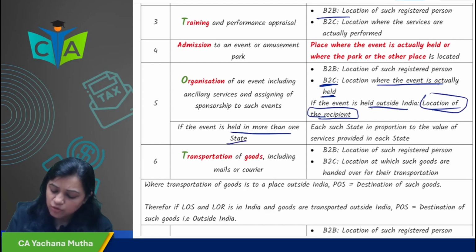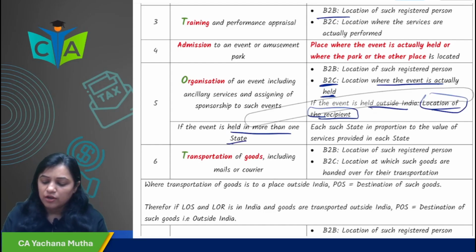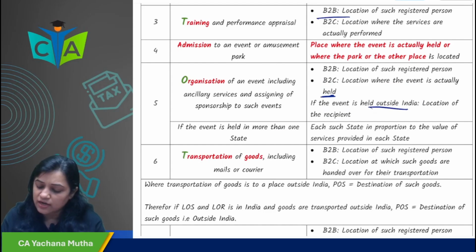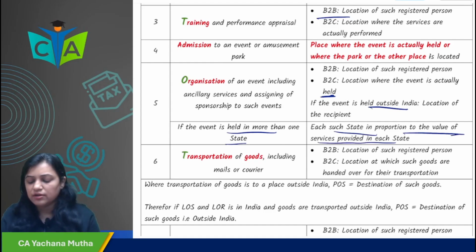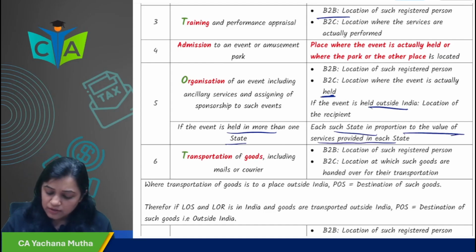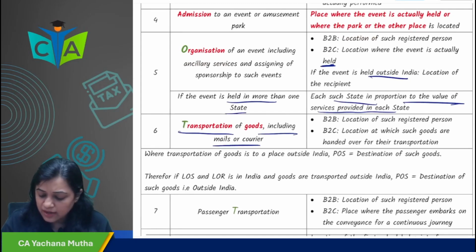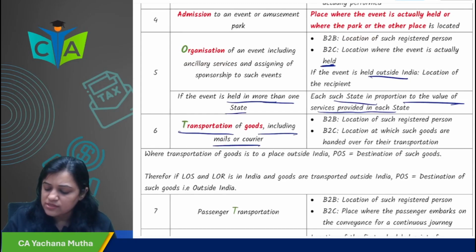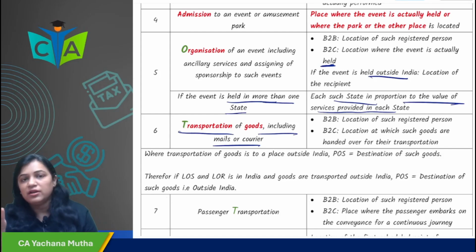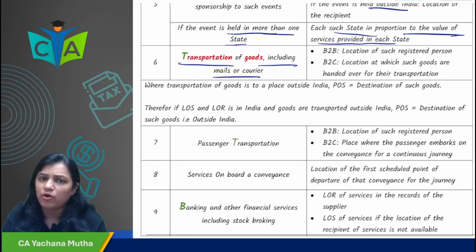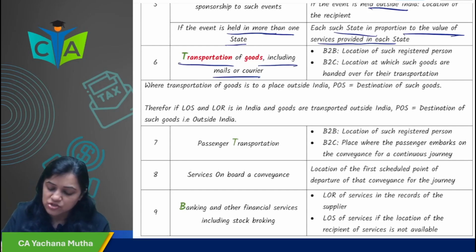If the event is held in more than one state, if more states are involved, then each such state in proportion to the value of service provided in each state would be the place of supply. So in case the event is held in more than one state, each state in proportion as per the contract. But in absence of contract, again in this point, in organization of event also, we will go to rules. Okay, rules again not very important from exam point of view. We will quickly see after this section.